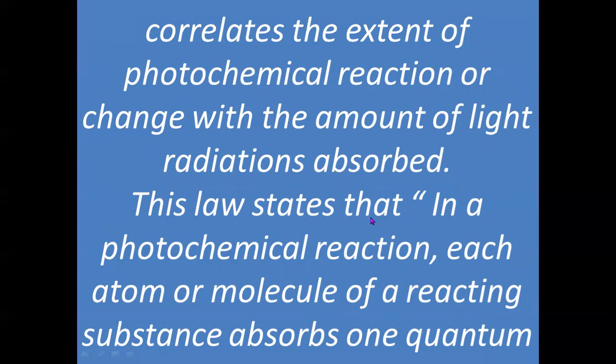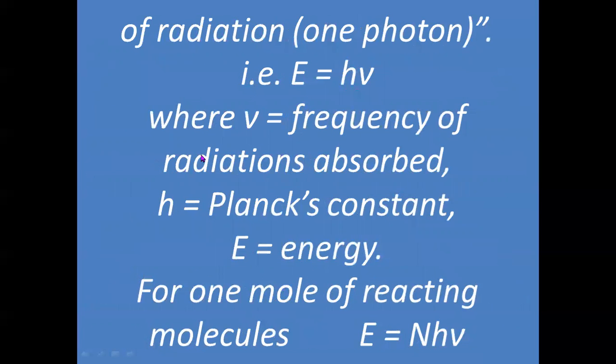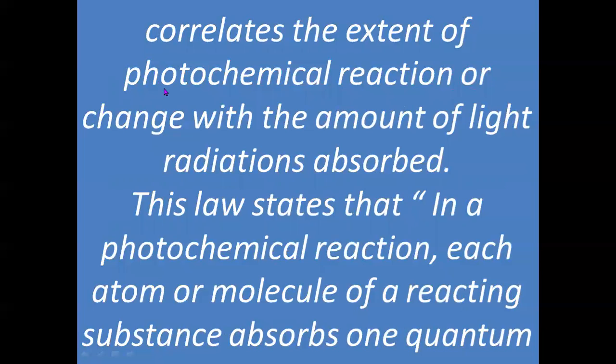This law states that in a photochemical reaction, each atom or molecule of a reacting substance absorbs one quantum of radiation. So, whenever a photochemical reaction takes place, the molecules of the reactant will absorb radiations which are passing through the medium in which they exist.